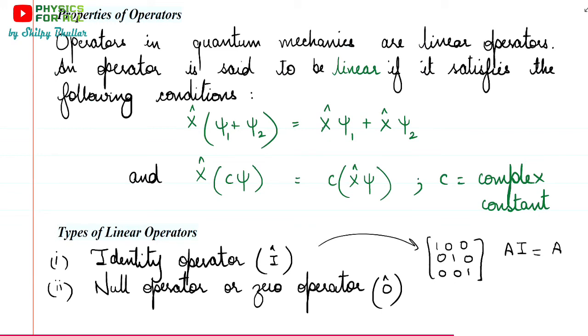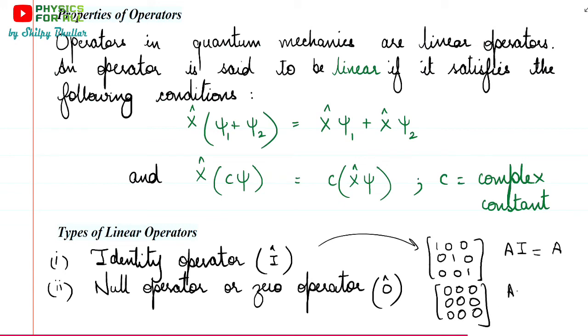If X cap is a differential operator, it will differentiate the function. So it can perform various roles. But just to understand the identity operator, it's quite like an identity matrix. Similarly, the null operator or zero operator is quite like a zero matrix. So if you have a zero matrix